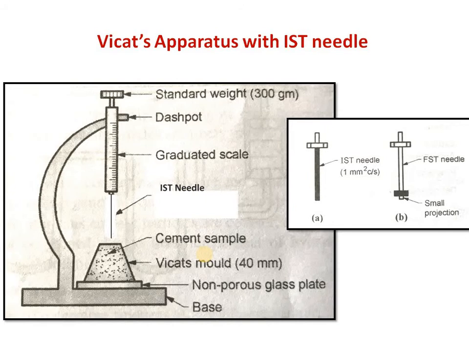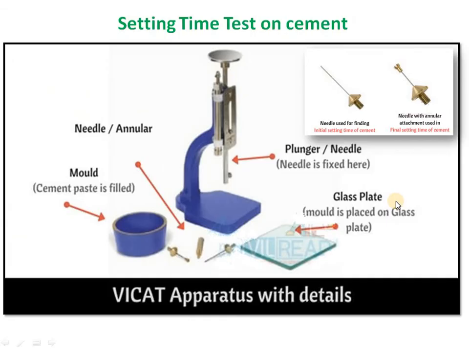To determine initial and final setting time, we again require the same apparatus, that is the Vicat apparatus, which was already used for the standard consistency, but the attachments are different. The first attachment is the initial setting time needle having 1 mm square cross-sectional area, so a very thin needle we are going to use. And the final setting time needle is almost the same as the IST needle, but it has a small projection at its tip. This is a pictorial view in which you can find the Vicat apparatus as usual, the initial setting time needle and the final setting time needle.